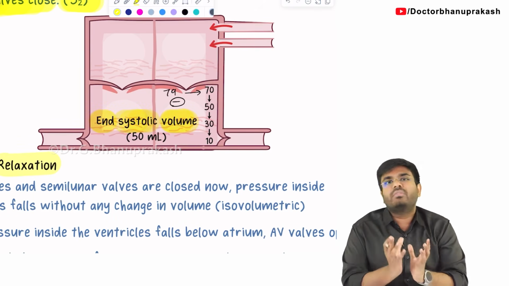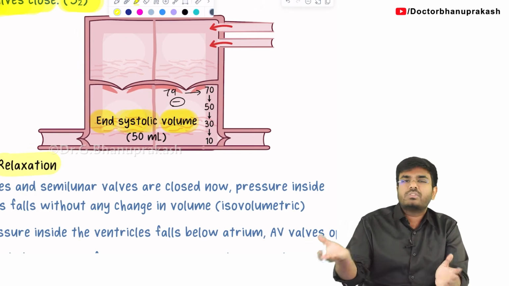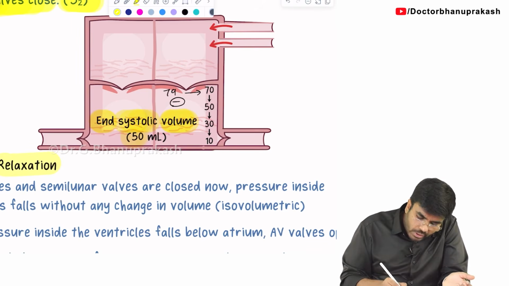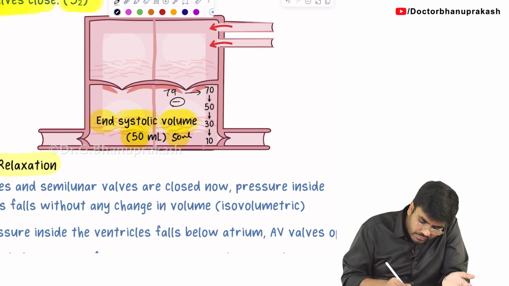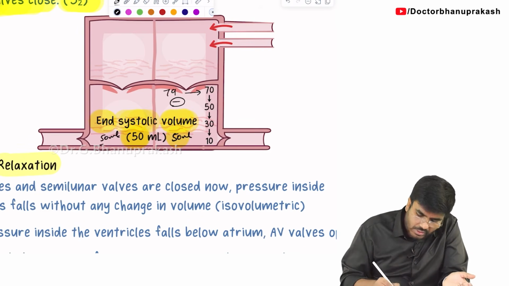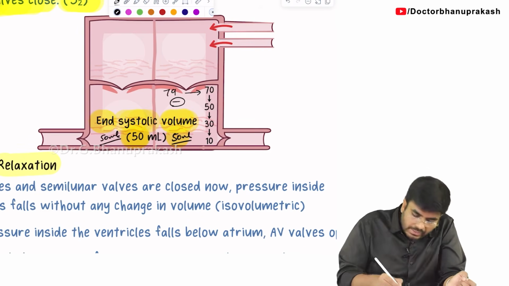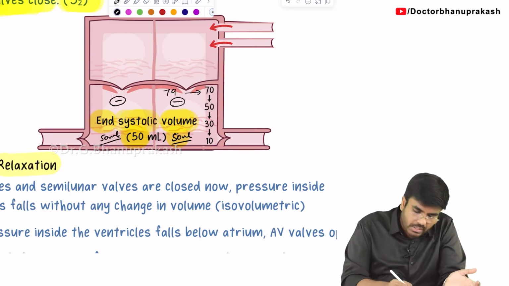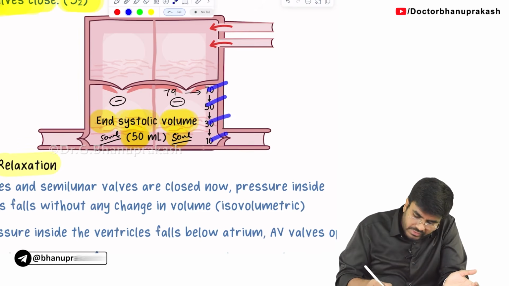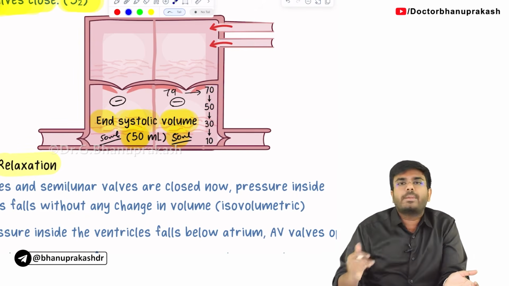I have told you we are going to fill 120. Out of 120, 70 is going out. So how much is left over? 50. So in both ventricles, 50 ml blood is there. Okay, so this is called the end systolic volume. And the pressure in the ventricle is falling, the ventricle is relaxing, so pressure is decreasing. So that's why look here, 70, 50, 30, 10, something like this, the pressure is falling.